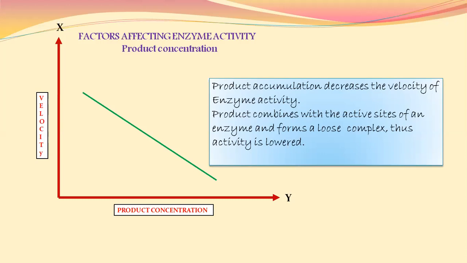Remember one thing: the product gets combined with the active site of the enzyme. Here, the active site of the enzyme should have been combined with the substrate molecule. Instead of the substrate molecule, due to more accumulation of the product, it loosely combines with the active sites of the enzyme, and it affects the enzyme-substrate complex number. As this number is reduced, enzyme activity is reduced.